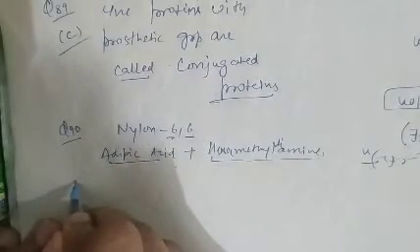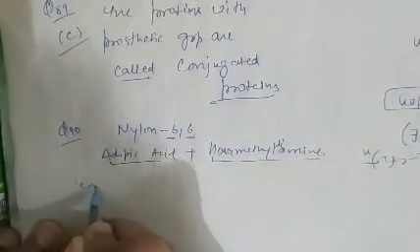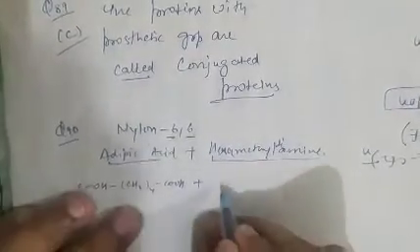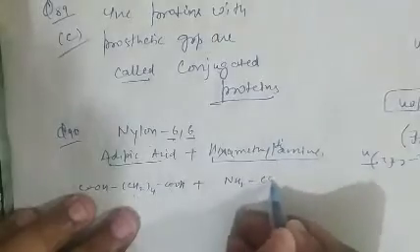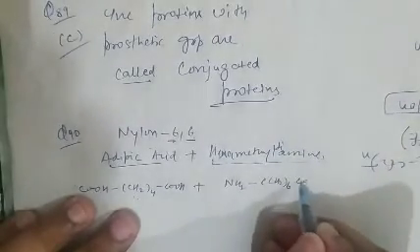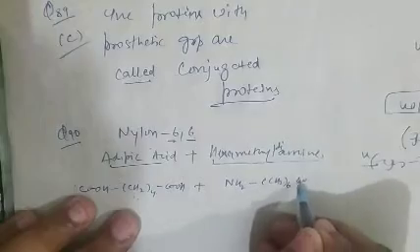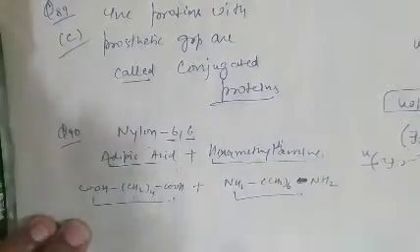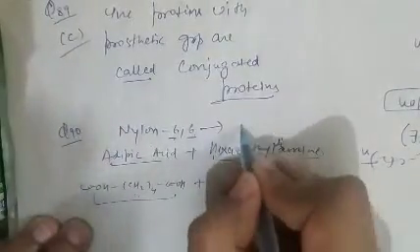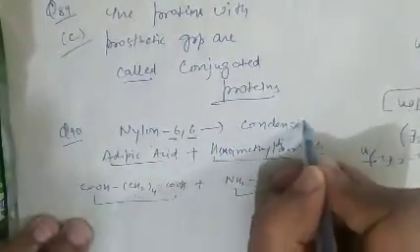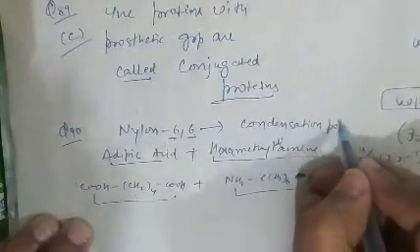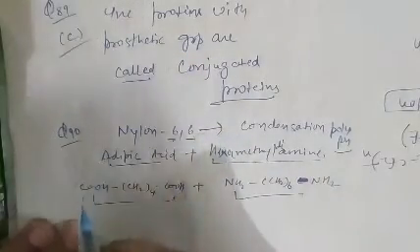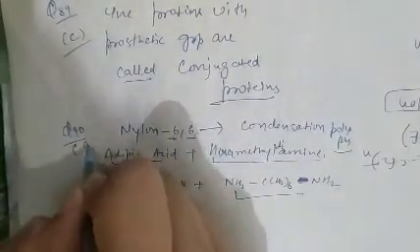We may also write this as HOOC-(CH2)4-COOH, this is one monomer, and the other monomer is H2N-(CH2)6-NH2. Here also 6 carbon atoms. And nylon 66 is formed by a condensation polymerization reaction. So question number 90, nylon 66 is a condensation polymer. So question number 90, option B is correct.